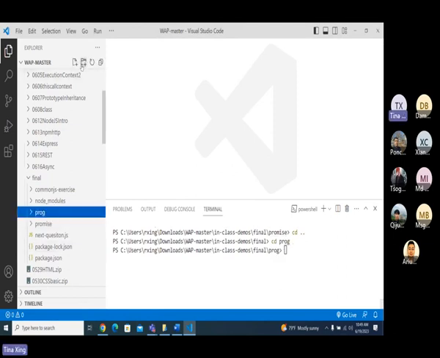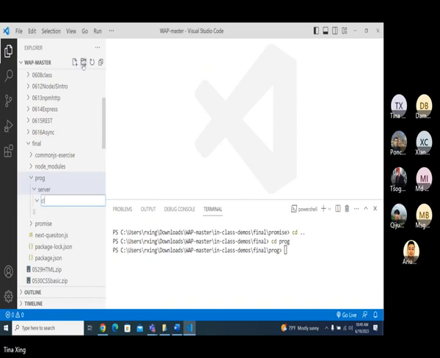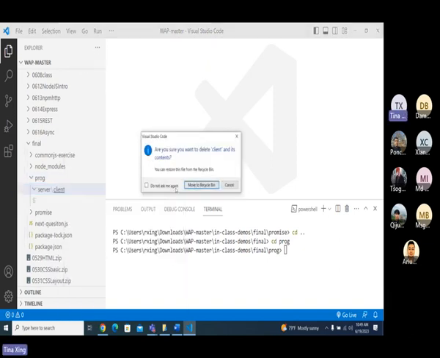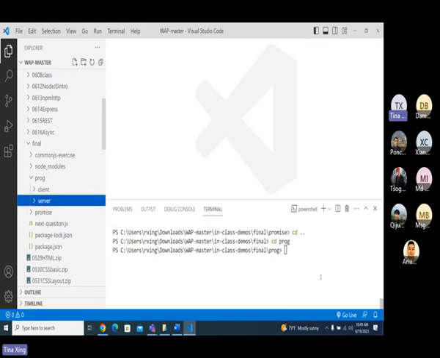I will make two. Okay, one is the server side, the other one is the client side. And for the server side, I will have a server, npm install express.